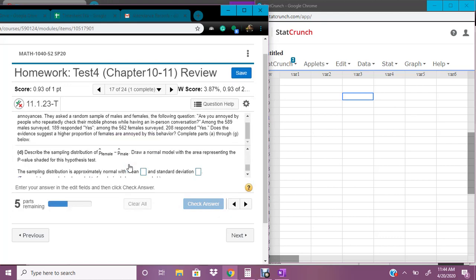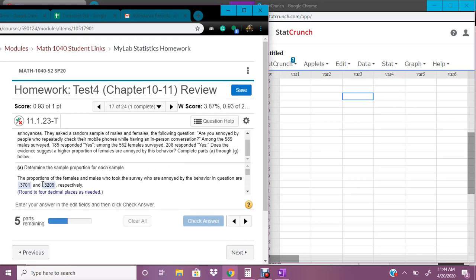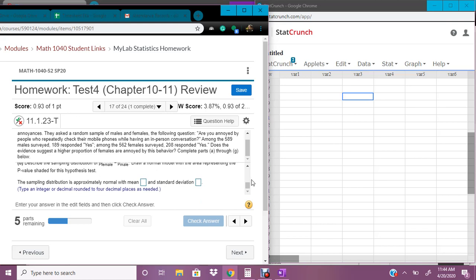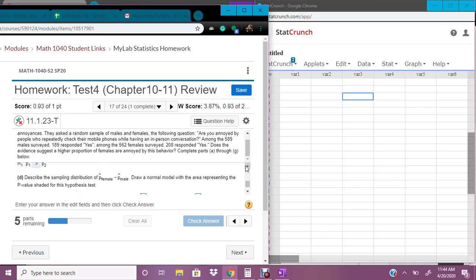Okay, now this gets a little tricky because what we want to do is take our proportions that we found up here and plug them into this little equation that they give us, but that's not what we do. Do not do that.